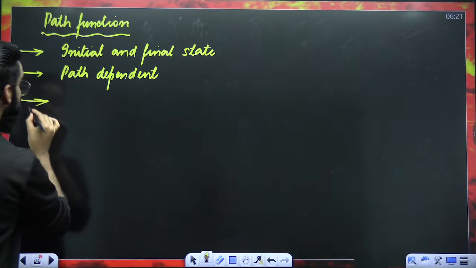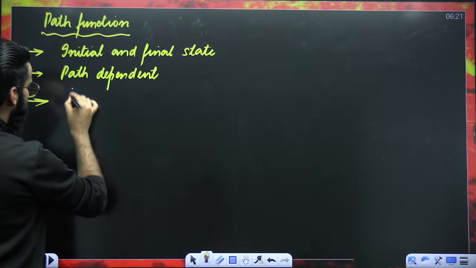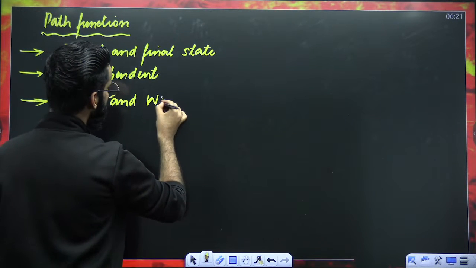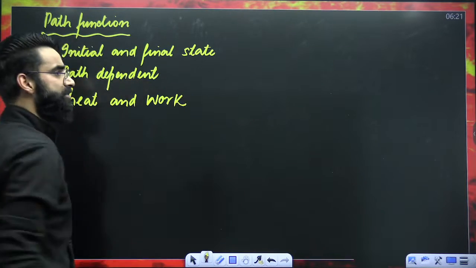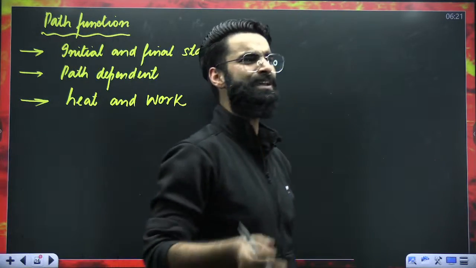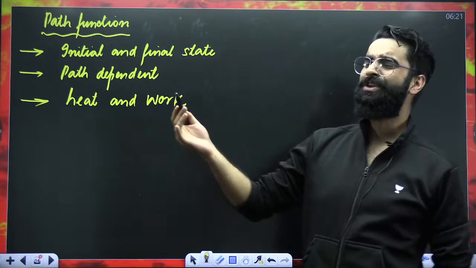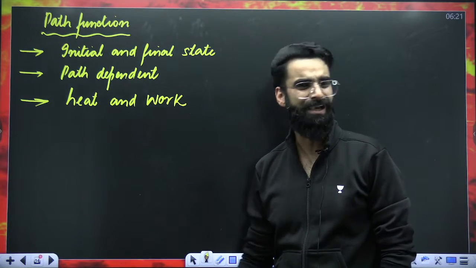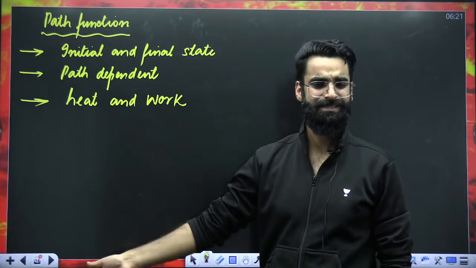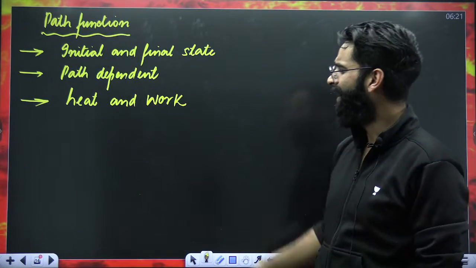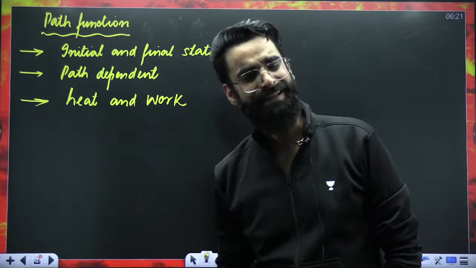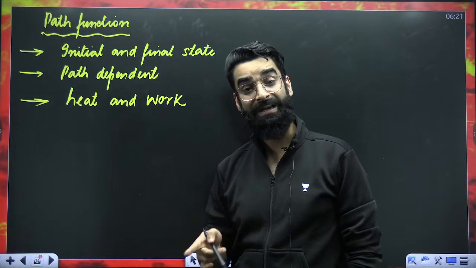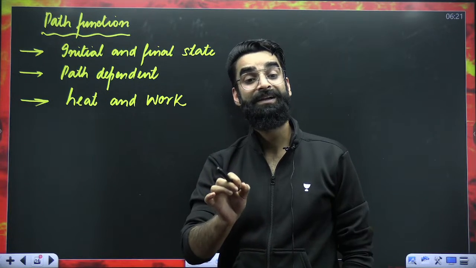What are the common examples of path functions? It's going to be heat and work. Heat and work are basically the common examples of the path functions. Why are they path functions? You'll get the idea when I teach you the PV work, area under the PV curve. Afterwards, you'll understand exactly how work and heat are path functions. Their value depends on initial state, final state.